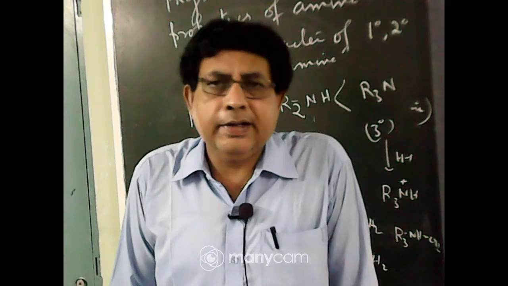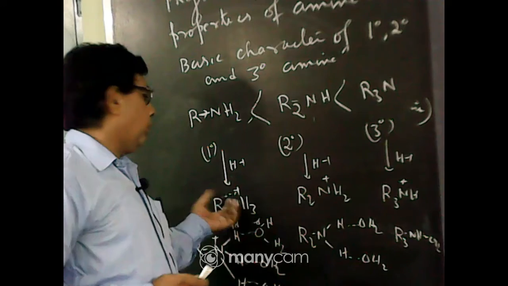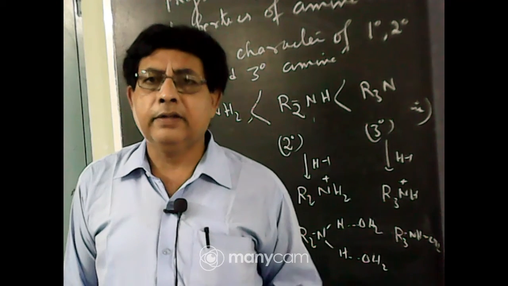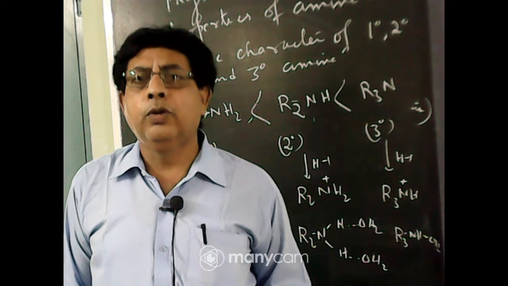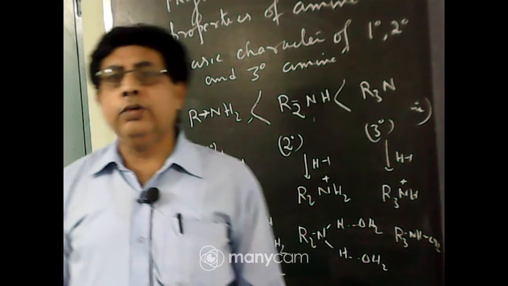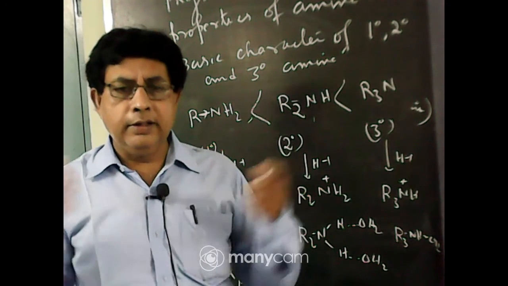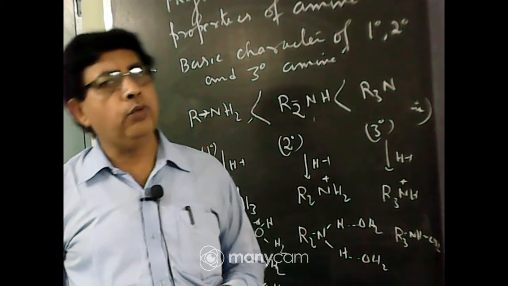Now another factor, if we consider the steric hindrance with R group: if R is very small, say methyl group, the steric hindrance will be less, but if R is large, say ethyl group or propyl group, there is greater steric hindrance, meaning the bulky group hinders the approach of proton towards the nitrogen atom, then basic character will decrease.